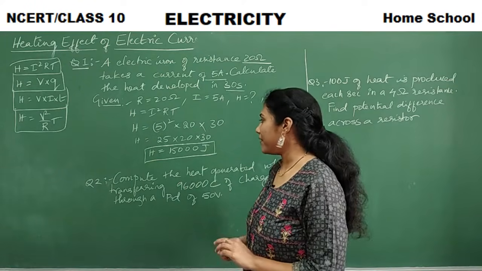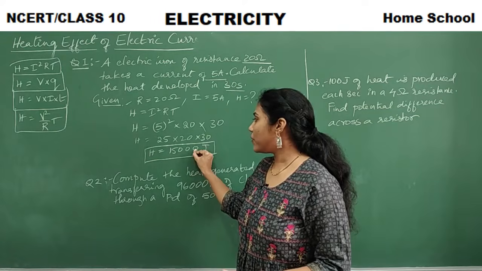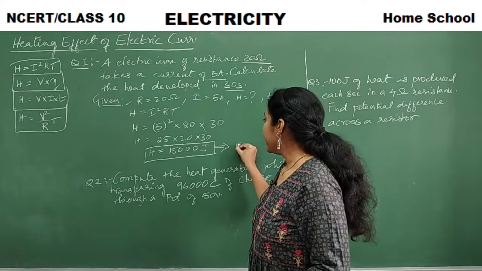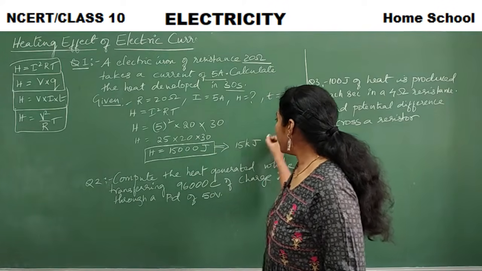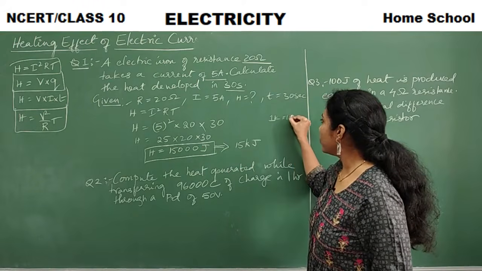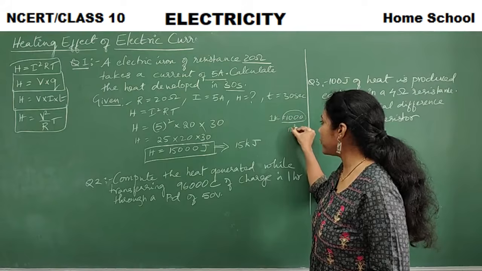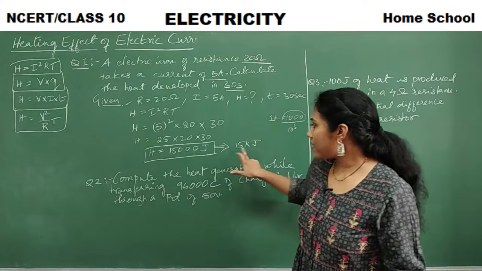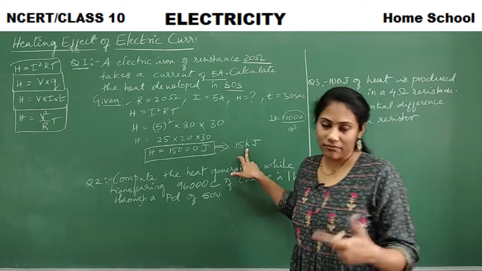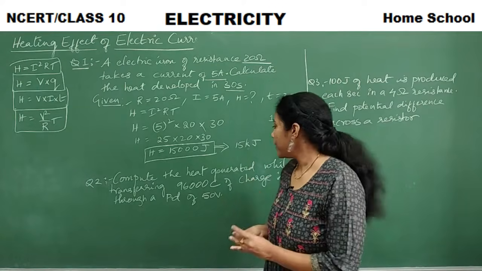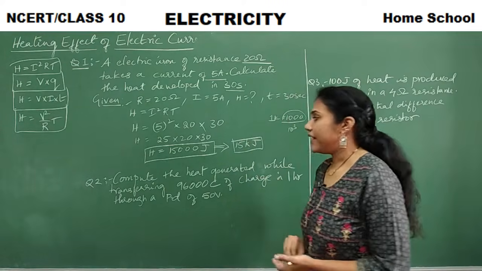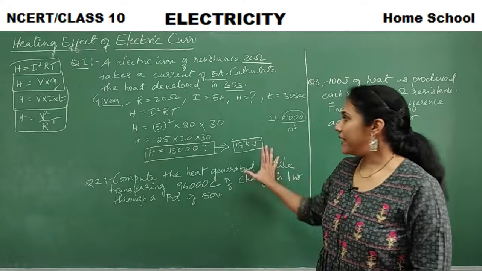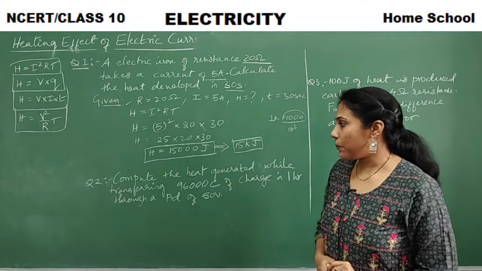Still, if you want to simplify, instead of 3 zeros, you can write K. Kilo in the sense what? I can also write the answer as 15 kilojoules. What do you mean by kilo? 1 kilo is equal to 1000, that is 10 to the power of 3. So instead of 3 zeros, I can just put K. So this will be your final answer, or you can leave the answer here also, not a big issue. So, very basic problem. Coming to the next problem.